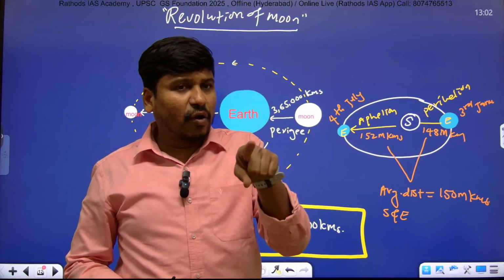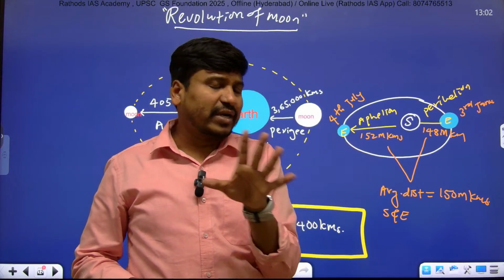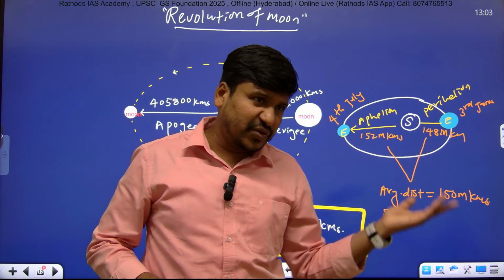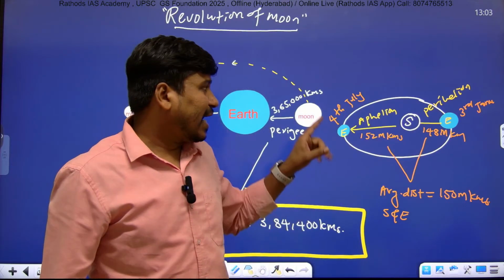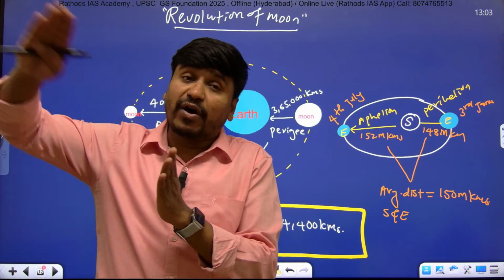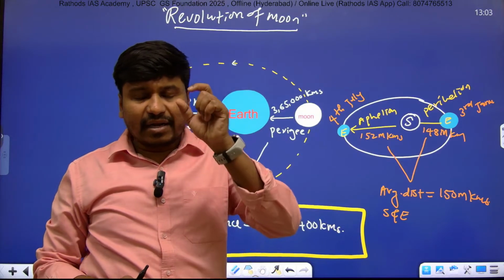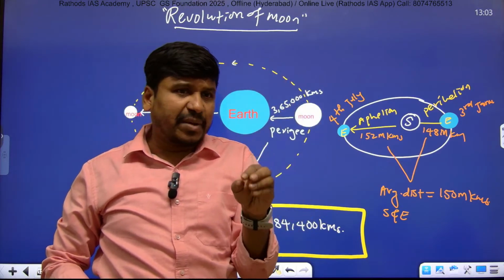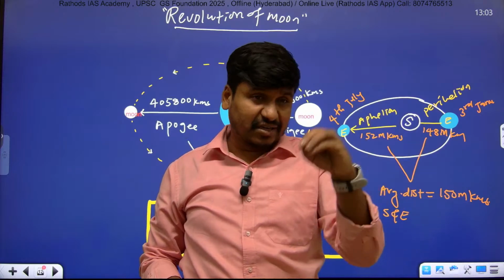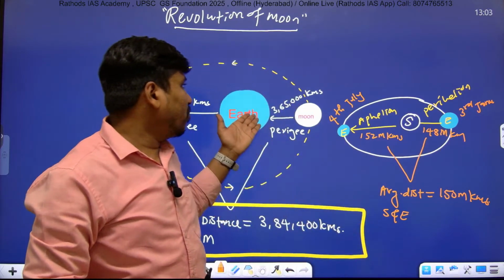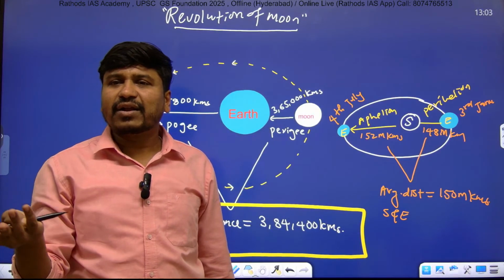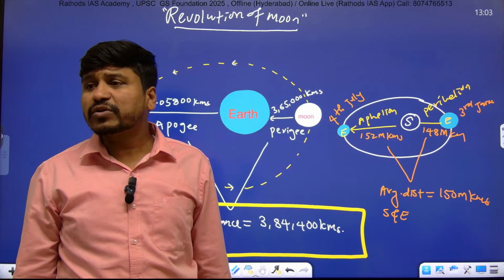Perihelion occurs on 3rd January generally. Not exactly on 3rd January, sometimes it can be 2nd January, sometimes 4th January, but generally it occurs on the 3rd January. And on 4th July, Earth goes very far from the Sun. Again, not exactly on 4th July, sometimes it can be 5th July, sometimes 3rd July, but generally it occurs on the 4th July. But the Moon takes just 27 days, so how can we tell the dates? It's very difficult to tell the dates.